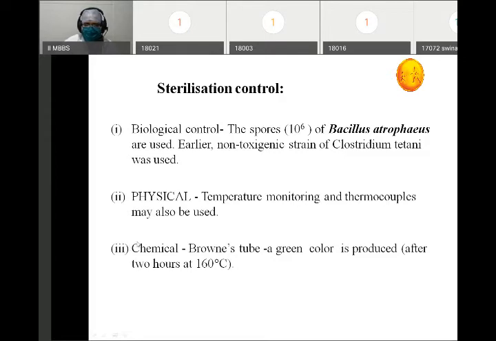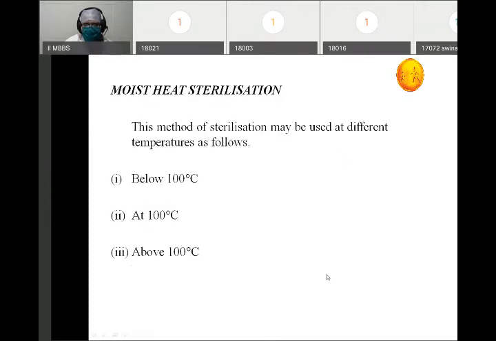Now we also have some chemical sterilization controls like Browne's tube, which is a special type of tube. What happens? It initially has a chemical within it which has a green color. If proper sterilization or a proper temperature is achieved, the color will not change. But if proper sterilization or proper temperature is not achieved, the color will change. So by the change of color, we can know whether the sterilization has been achieved or not.